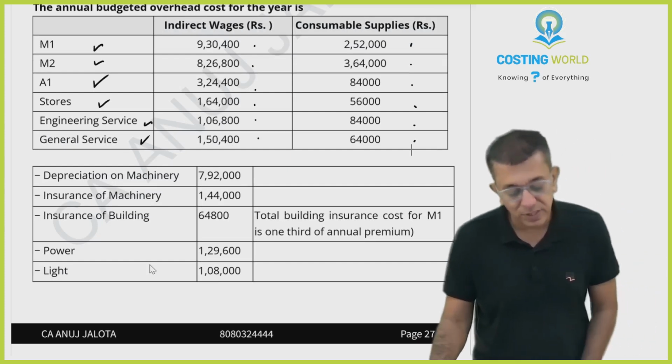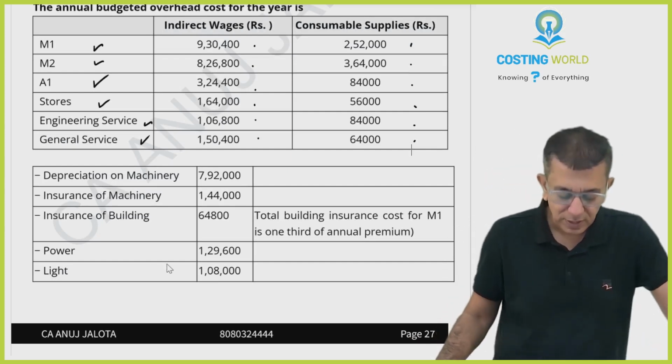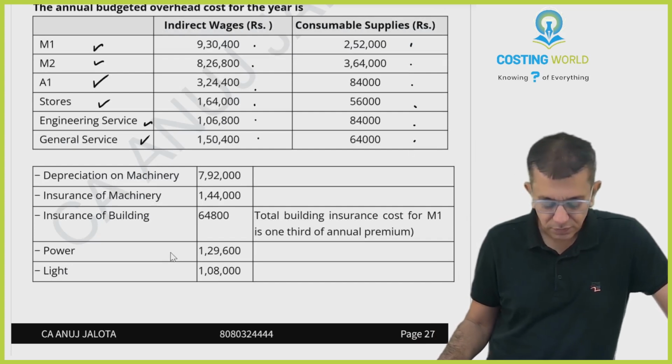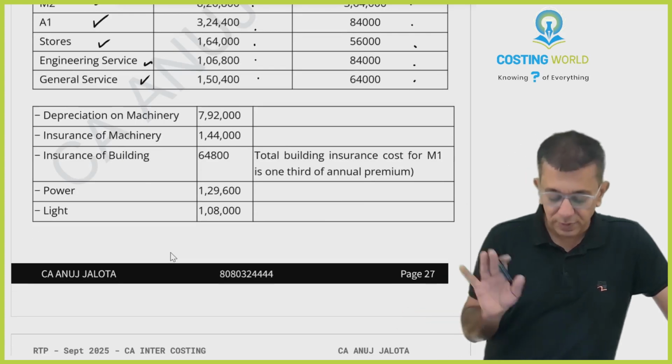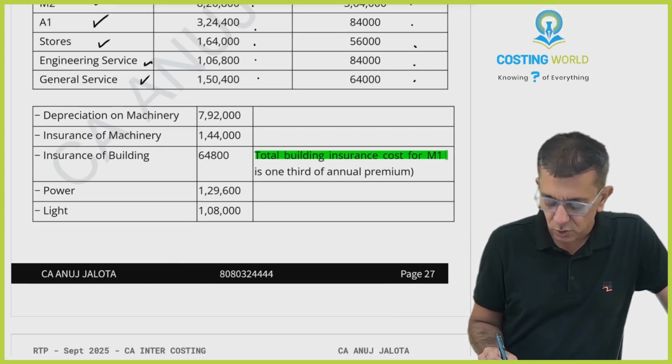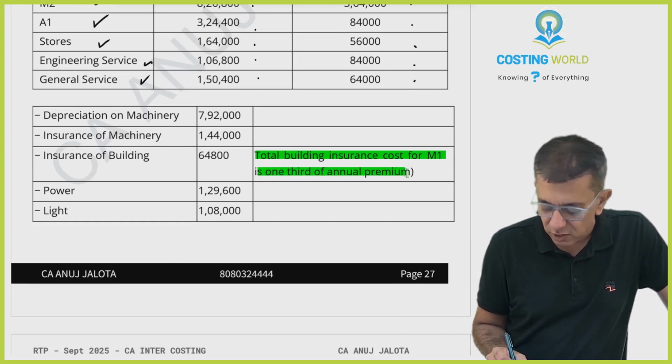Then depreciation on machinery, 7,92,000. Insurance of machinery, 1,44,000. Insurance of building. Read this and try to think what you will be doing. Total building insurance cost for M1 is 1/3 of the annual premium.